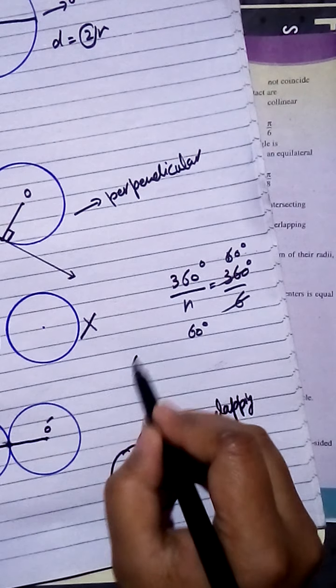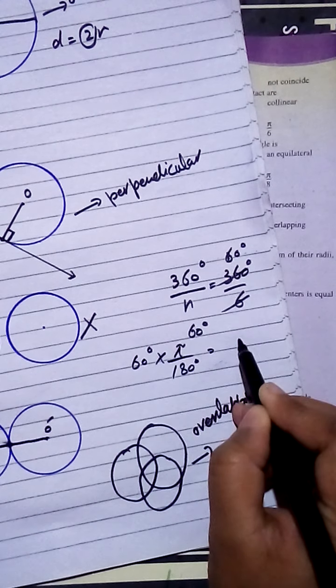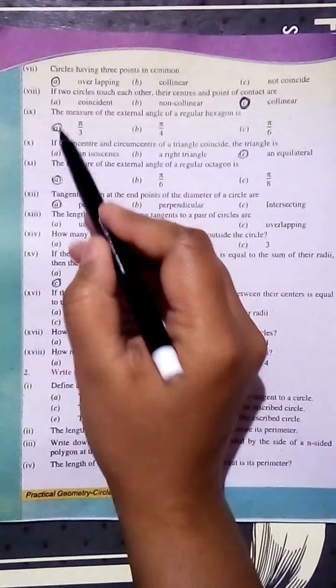Now you have to convert degrees into radians. So multiply by pi by 180. It will be equal to pi by 3. So the correct option here will be pi by 3.